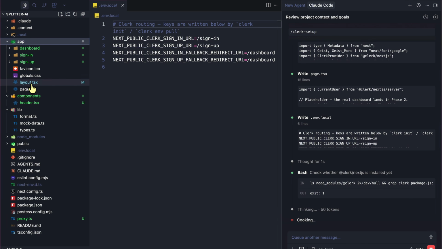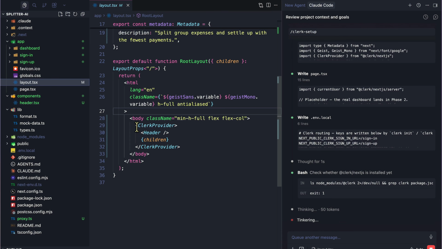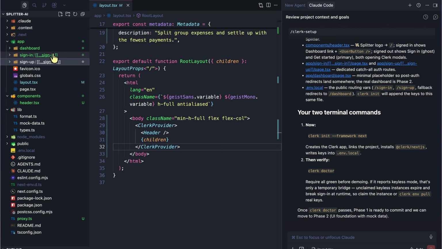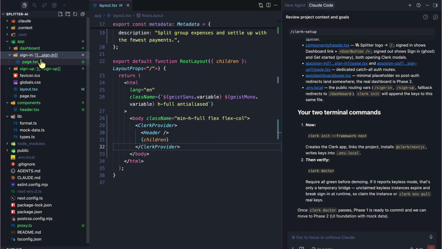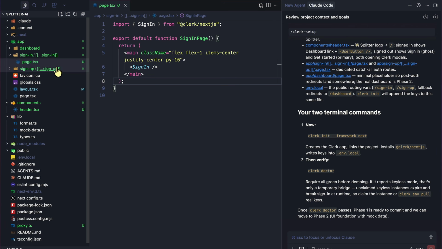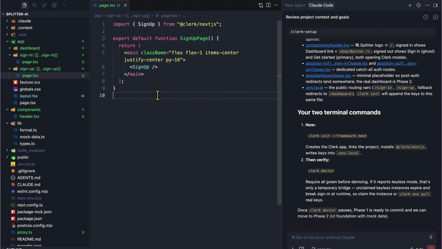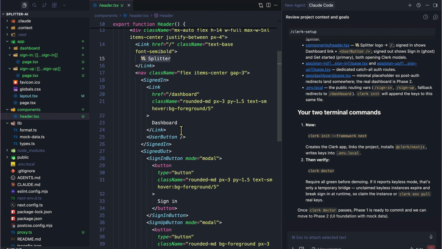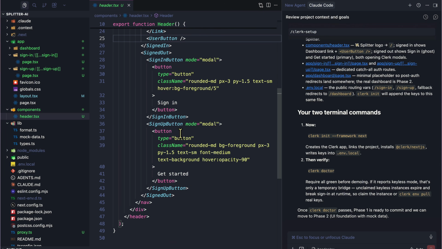So if we go to the app folder and go to the layout file, it has essentially wrapped the entire application with ClerkProvider. Now we have a sign-in folder and a sign-up folder, and this is a catch-all route inside of Next.js because anytime a user goes to /sign-in, it's going to just spin up the specific page. And that's just one of the conventions. Same thing for sign-up as well. We have the header component, which basically adds the dashboard and sign-in and sign-up buttons.